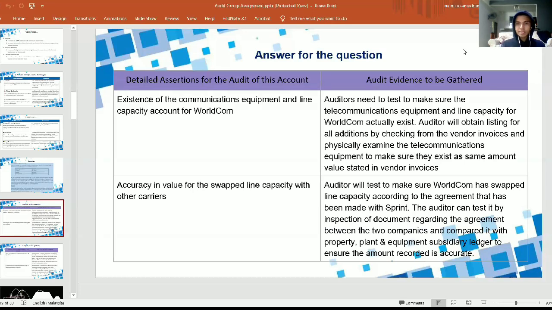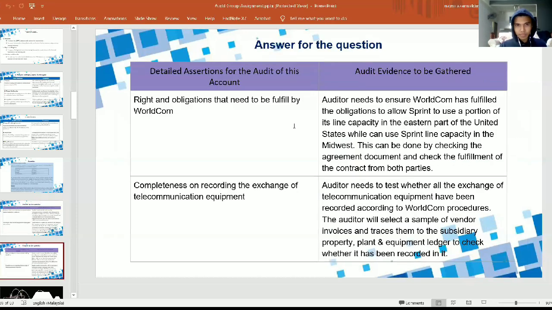Then the auditor can test it by inspecting documents regarding the agreement between the two companies, WorldCom and Sprint, and comparing with the PPE, which is property, plant and equipment subsidiary ledger, to ensure the amount recorded is accurate. So to make sure the two accounts are balanced, which means no fraud happened between these two accounts. The next detailed assertion for this account is rights and obligations that need to be fulfilled by WorldCom.